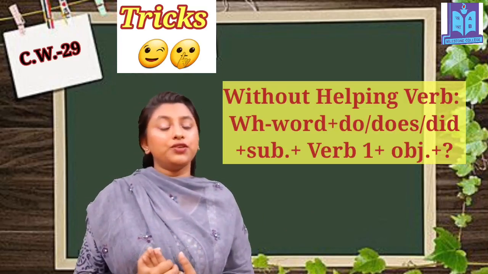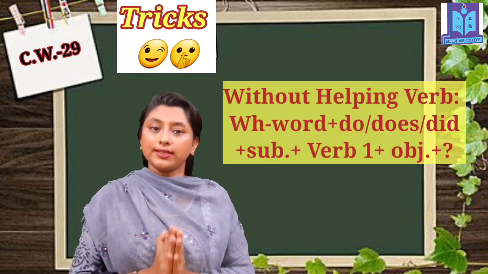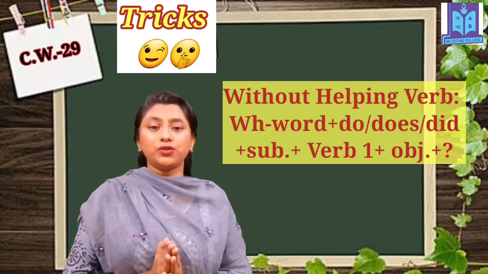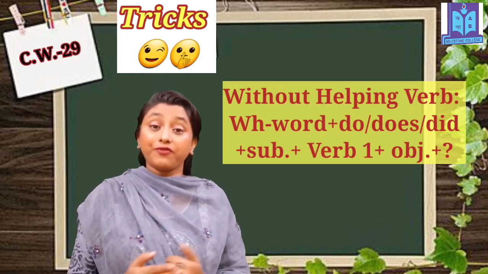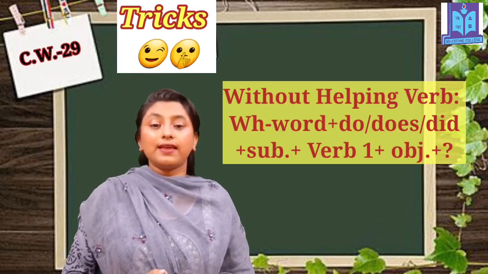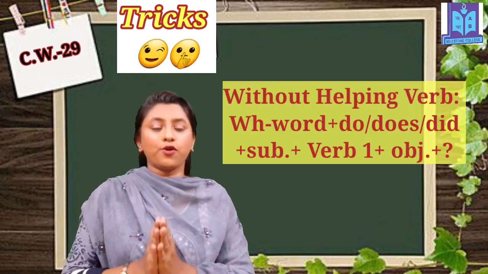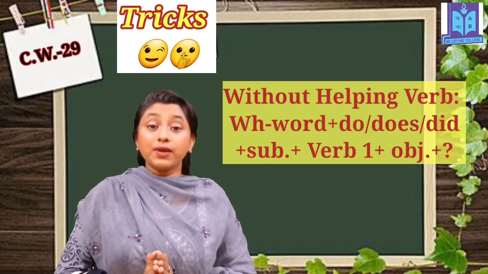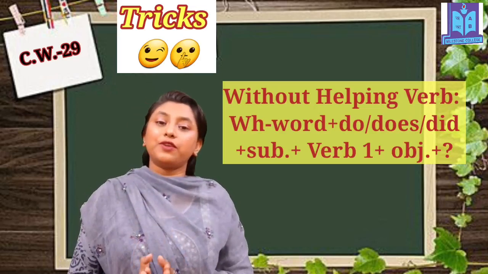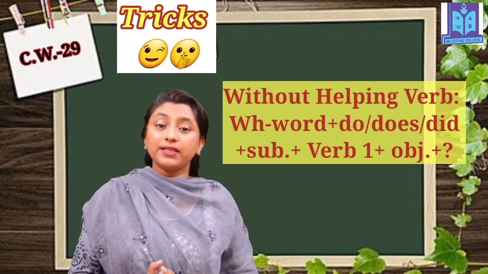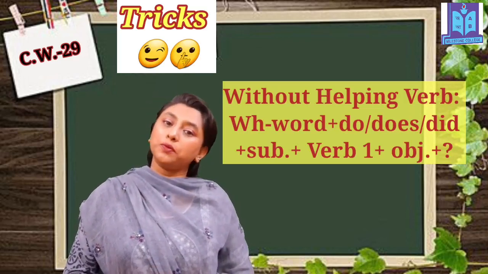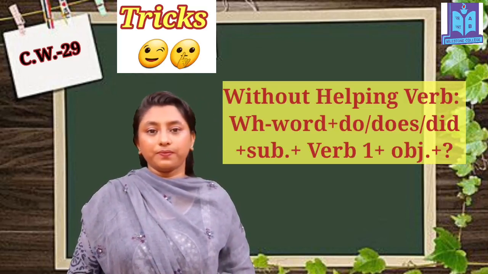For present tense you have to choose do or does. For the past tense you have to choose did. After that the subject, then the verb 1. It means base form of the verb. Present form or base form of the verb. Because after do, did, does the verb is always present tense base form. Then the object, then the question mark.